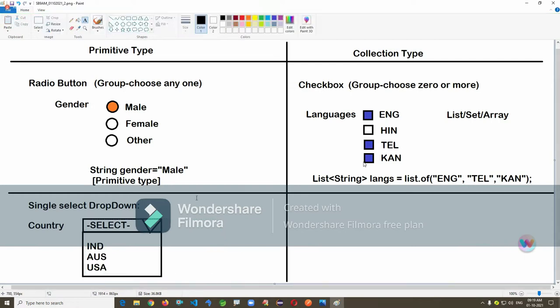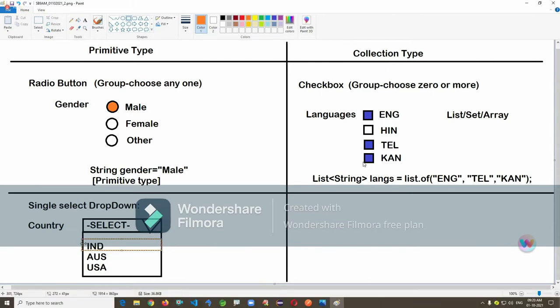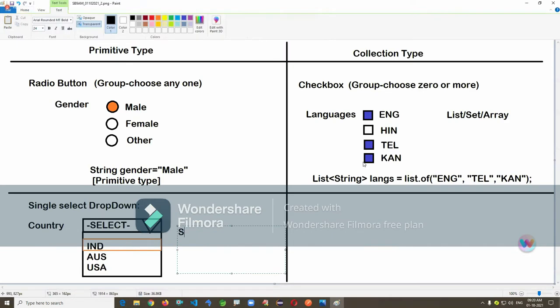Whatever value you choose here, for example, you choose one option here, then internally it is going to be like this: string country is equal to IN. It is also primitive.